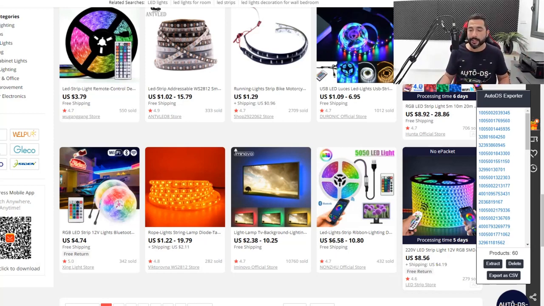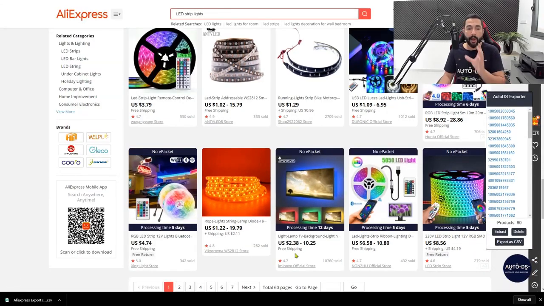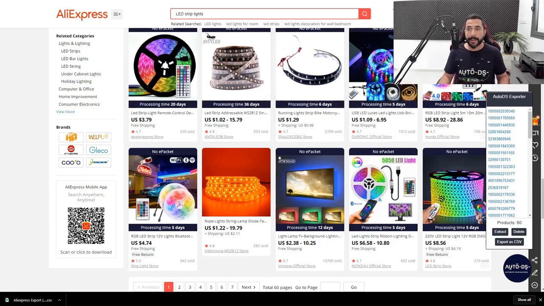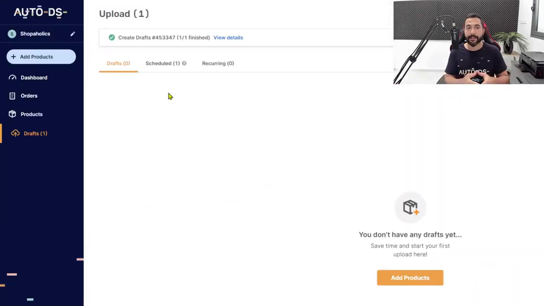Now what we're going to do is click on export as CSV, and all of those products inside the extension have just been extracted into the CSV file that was downloaded onto my computer. Now I don't even need to open that file. The only thing that I need to do is head back to AutoDS, and as I can see here, it already finished creating that draft from the LED strip light where I copied the URL and showed you guys how to use also the one-click importer.